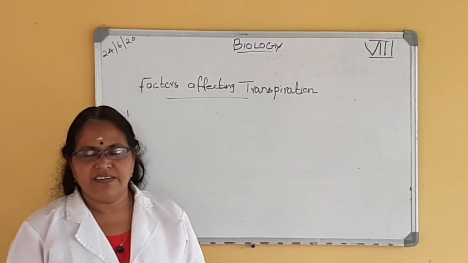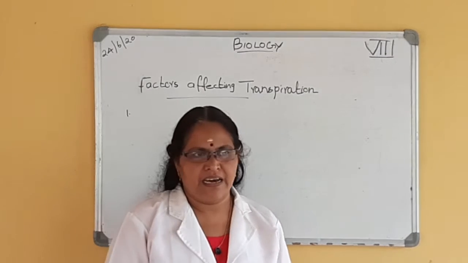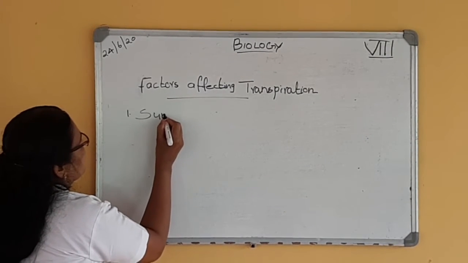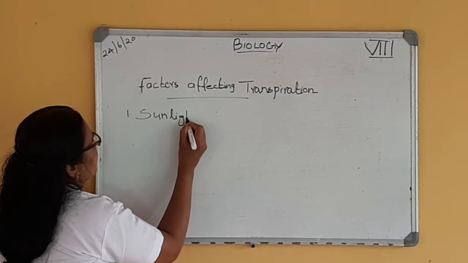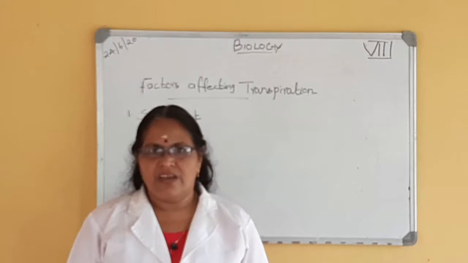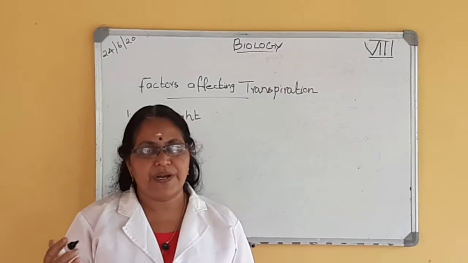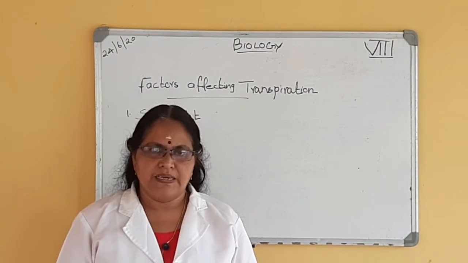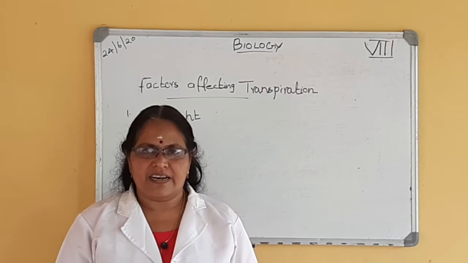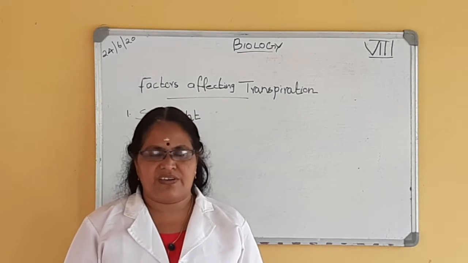The various factors that affect transpiration are, first one, the sunlight. When there is bright sunlight, more water is transpired from the plant. That means when there is bright sunlight, transpiration takes place very fast.